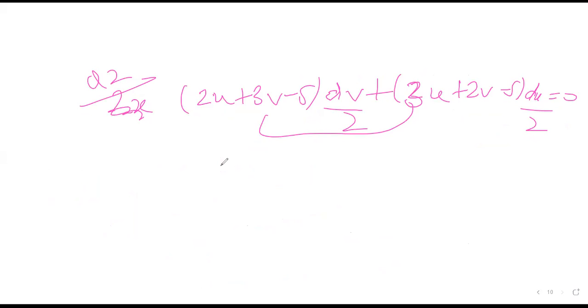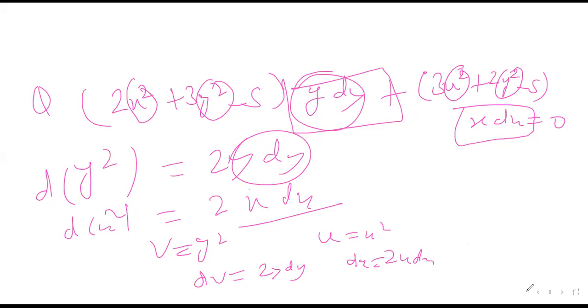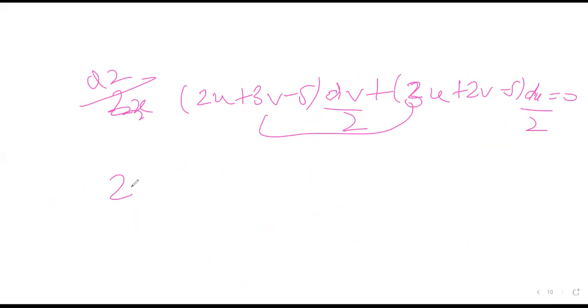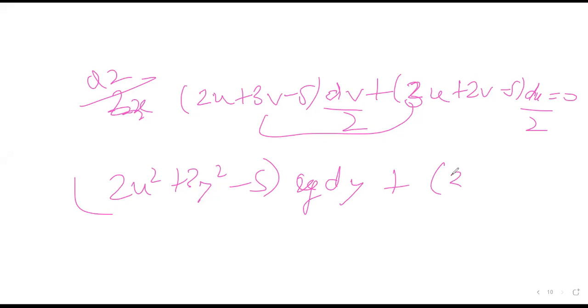Sir, we can do this with Mdx plus Ndy term. Please try to do it with Mdx plus Ndy. Then let me rewrite the question again. The question is (2x² + 3y² − 6y) dy + (3x² + 2y² − 5x) dx. Okay, solve it using the Mdx. Okay, here what will be?